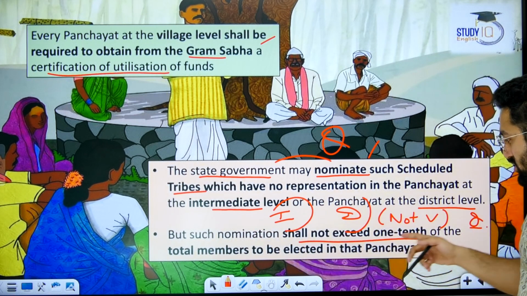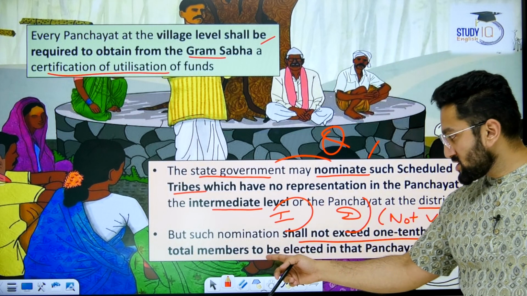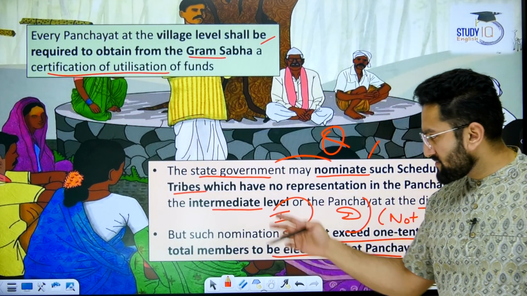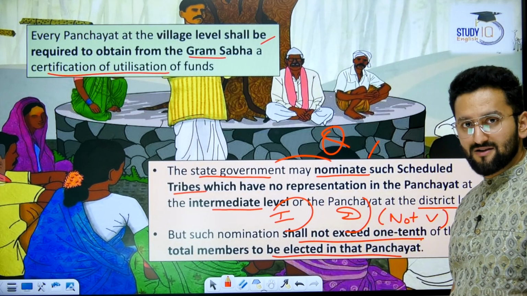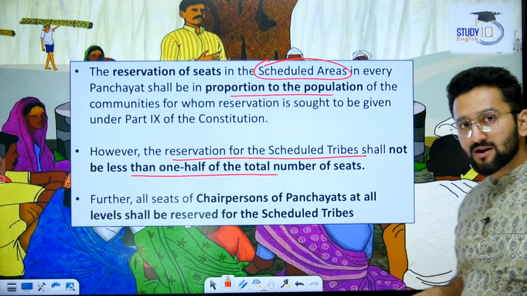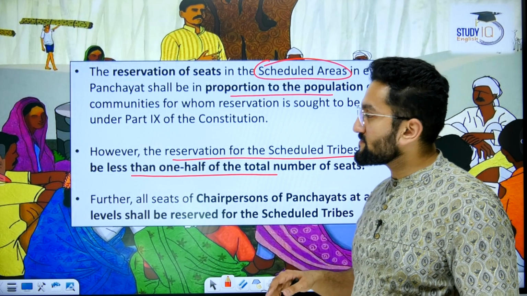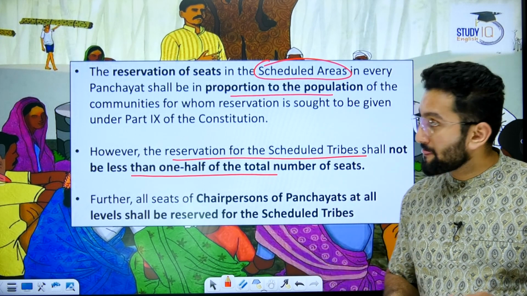But such nomination shall not exceed 1/10 of the total members to be elected to that panchayat. Means we are talking about intermediate and district level. Reservation of these tribes cannot be more than 1/10. In this area, we are talking about PESA.